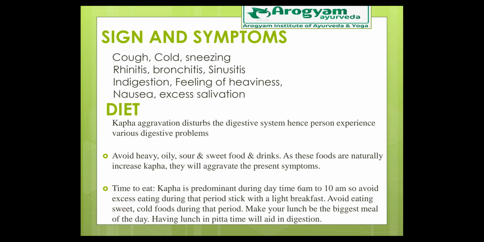So ama means the undigested unwanted toxic substance which is formed because of the low agni, low digestive power, and it circulates all over the body, and wherever it lodges itself, there the problems arise. That system is specifically affected. So that is ama. So ama related problems are more in vasant, right?